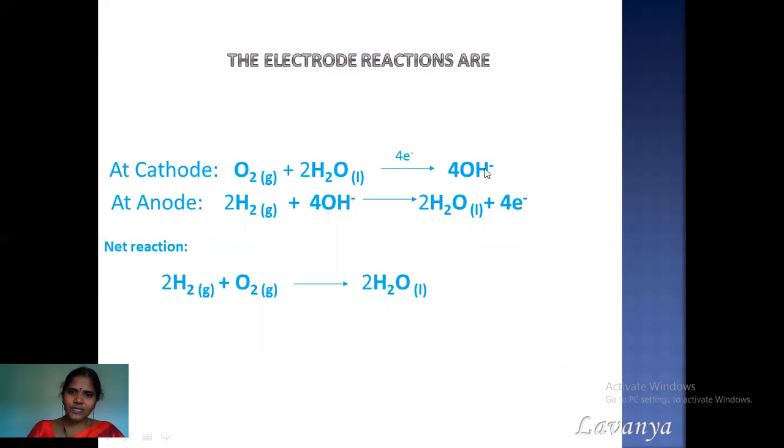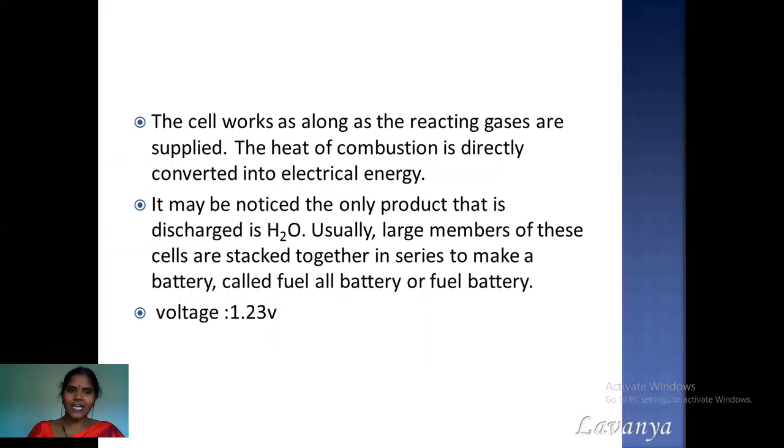These 4 OH minus ions at the cathode combine with the 4 H plus ions from the anode and produce 2 moles of water. So in the net reaction, 2 moles of hydrogen gas react with 1 mole of oxygen gas and produce 2 moles of water, which releases heat energy, and that heat energy can be converted into electrical energy. It may be noticed that the only product discharged from this fuel cell is water.